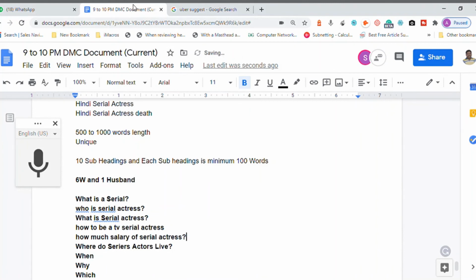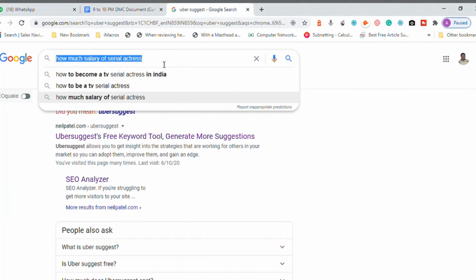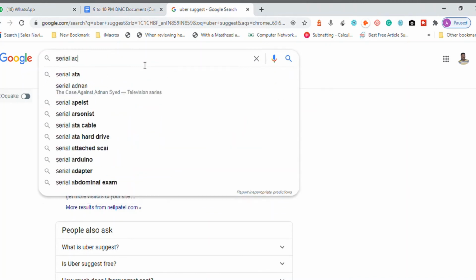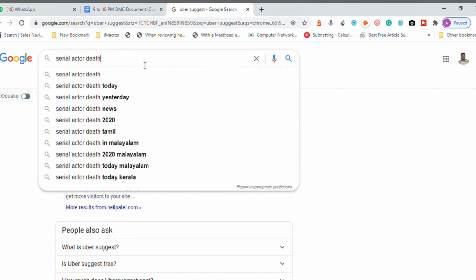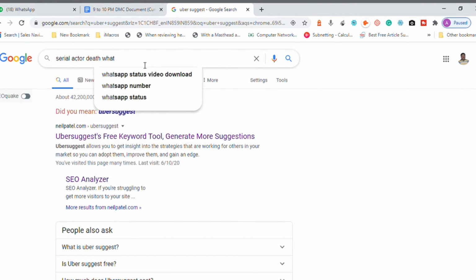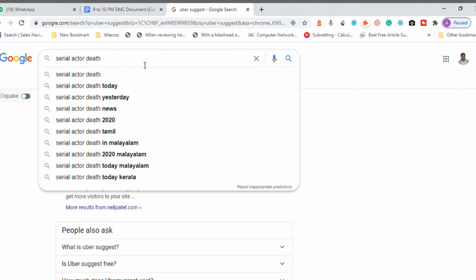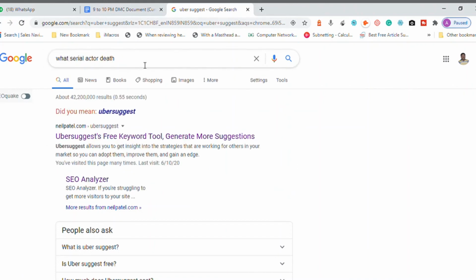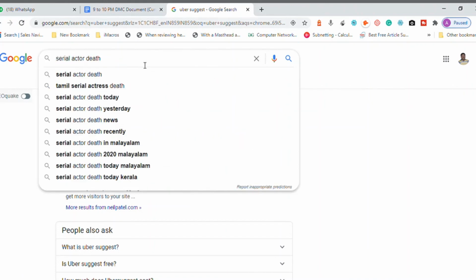Now, if you want to be very specific about death, add death also in your choice of words. For example, serial actor death. This is your focus keyword. Add what and see what are all the keywords related to what. There is no keyword related to what and how.